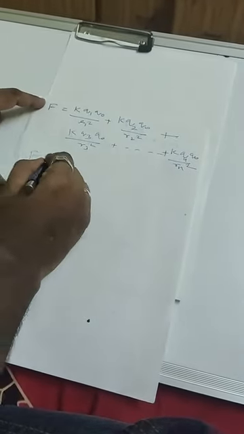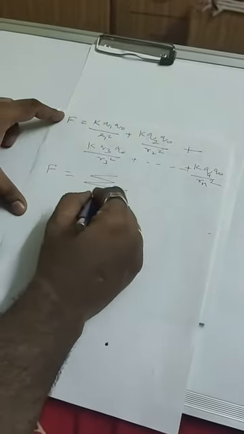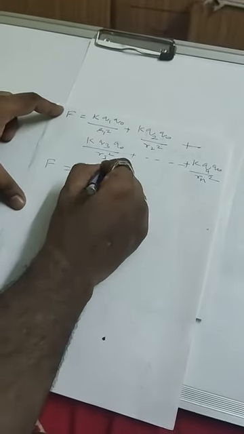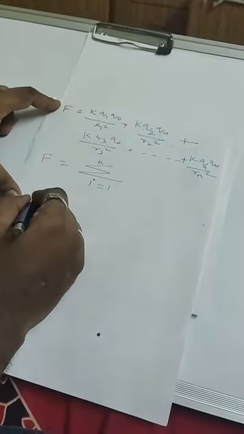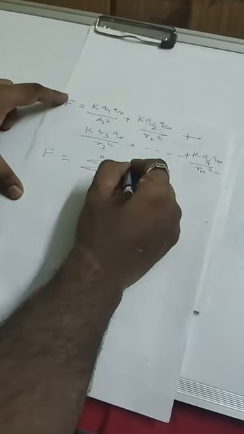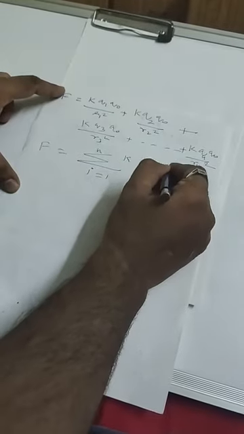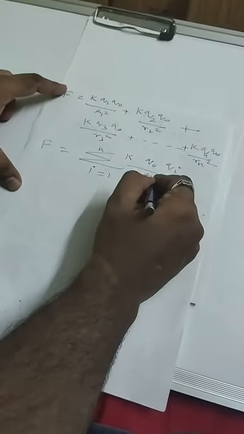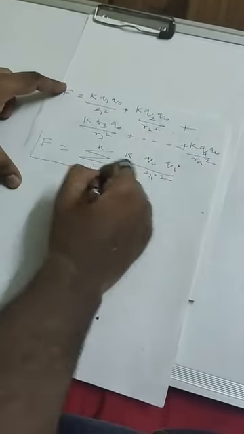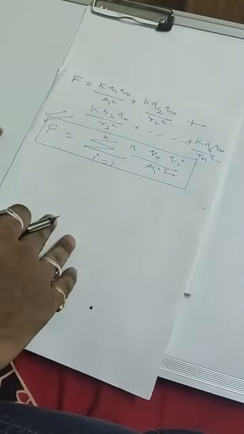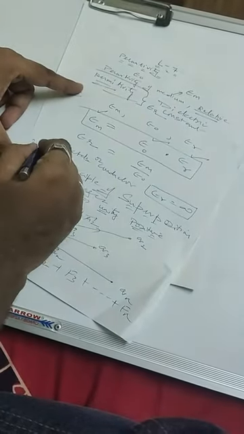So if you add all these, what do you get? You get the summation, sigma, from i equals 1 to n. You know, in statistics you have read this. Then what? K times Q0 times Qi upon Ri square. This is the very important formula regarding the principle of superposition of charge. So this can be asked in the board exam as a 2-mark question, dear students.